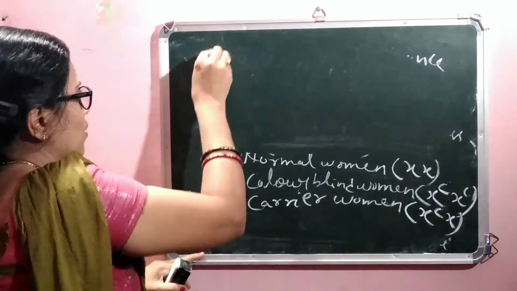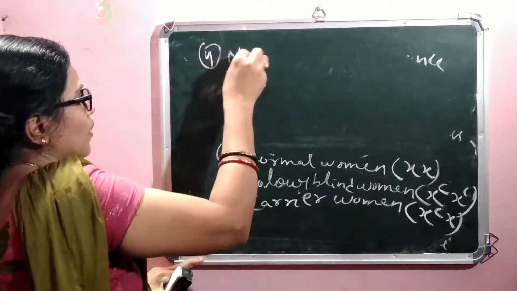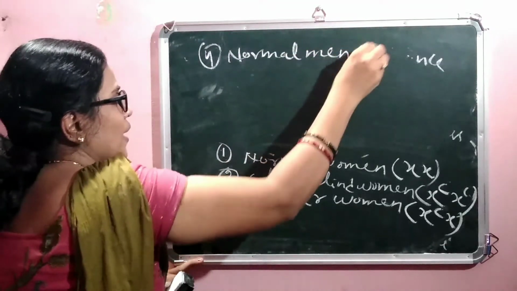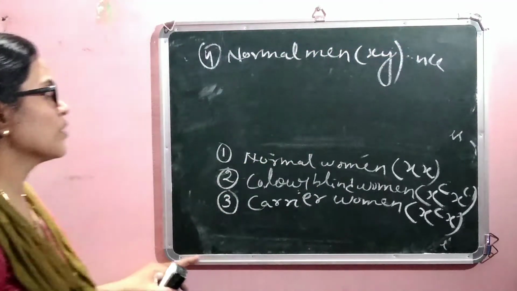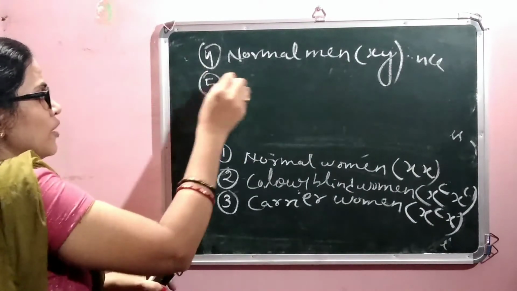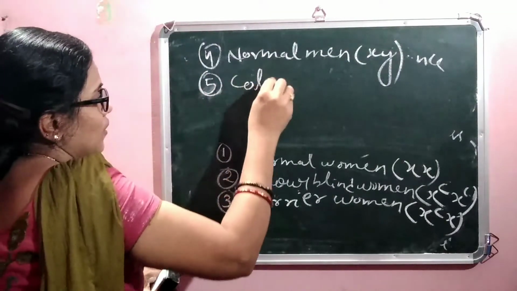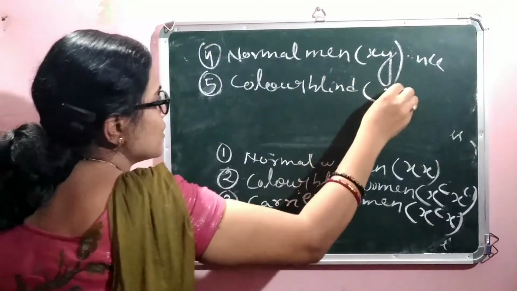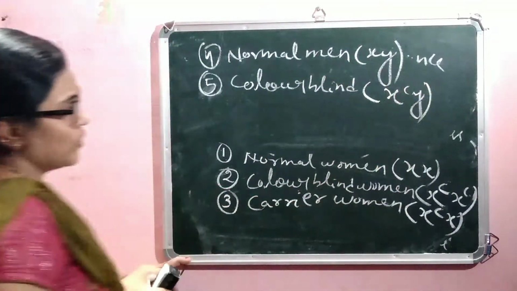Similarly, number 4, normal man is designated as XY chromosome and colorblind man is designated as XCY.